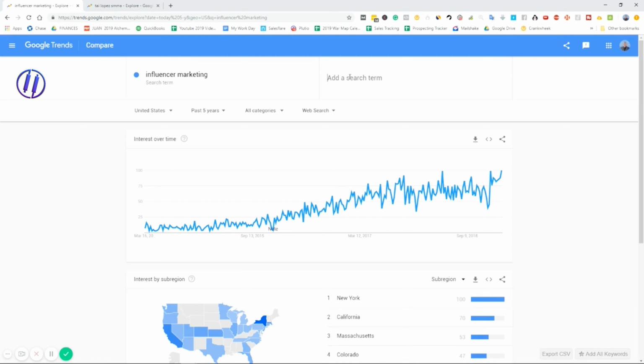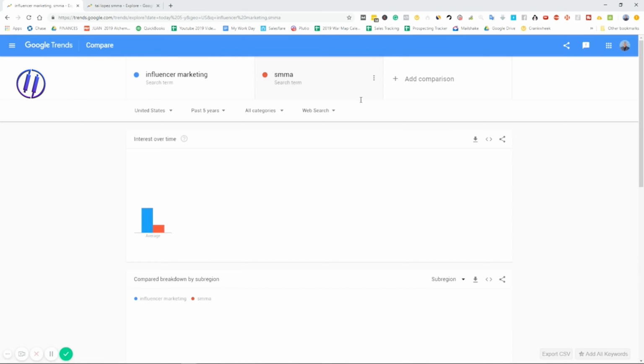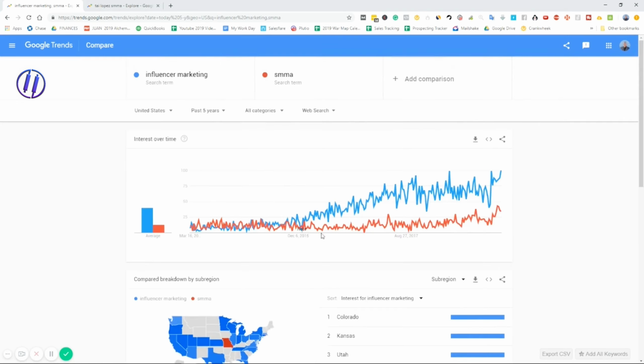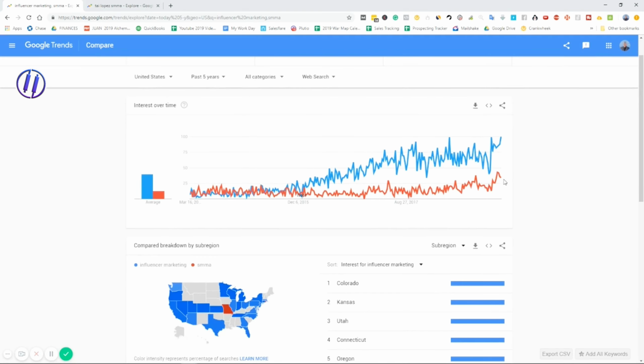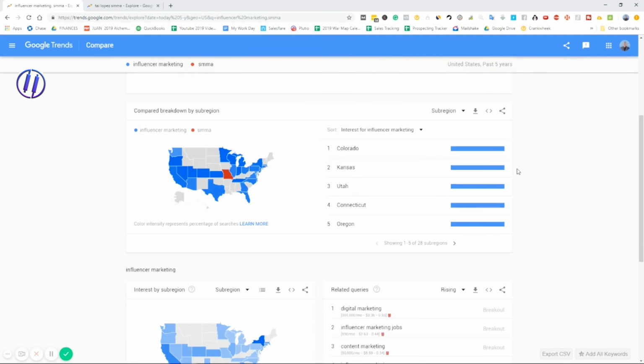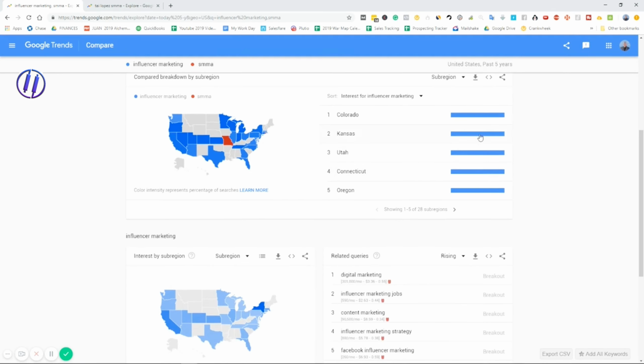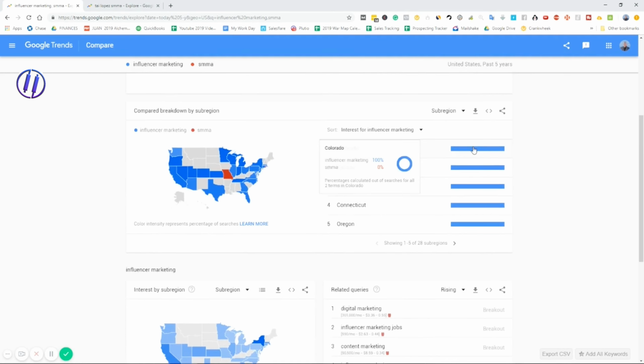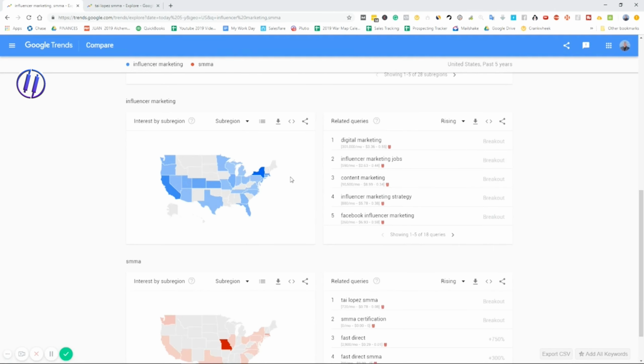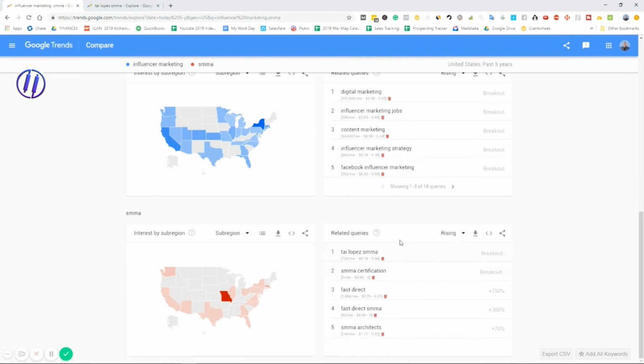And we can also compare, let's say, influencer marketing to SMMA. Okay. And we can look at the data, this growth and then this growth. So influencer marketing has had a significant growth in comparison to SMMA, right? And then we can look at the differences between the searches in different areas, by sub-region, different related queries here.